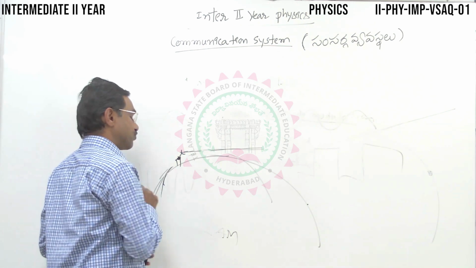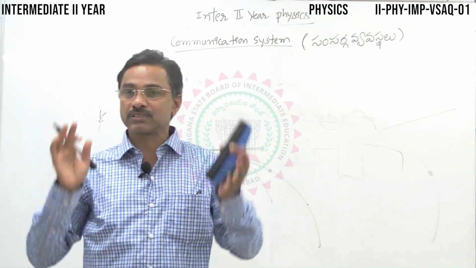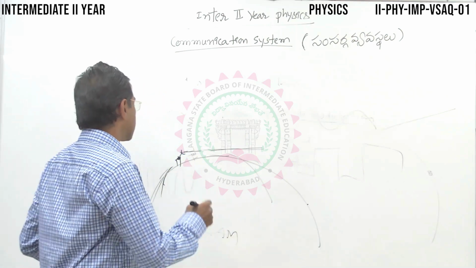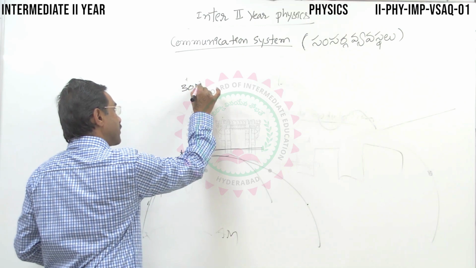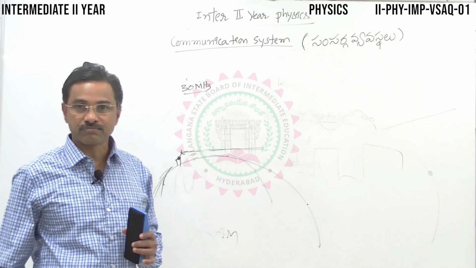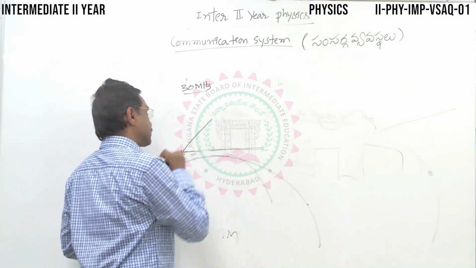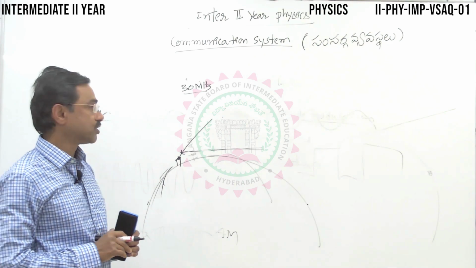So what are sky waves? The signal is transmitted into the sky with the help of antennas. These signals, roughly from a few megahertz up to 30 megahertz, that bandwidth range, those frequency signals, when they are transmitted into the sky with the help of antennas, what happens?